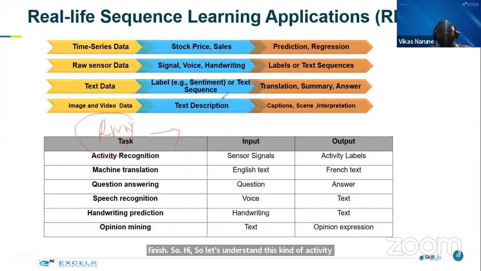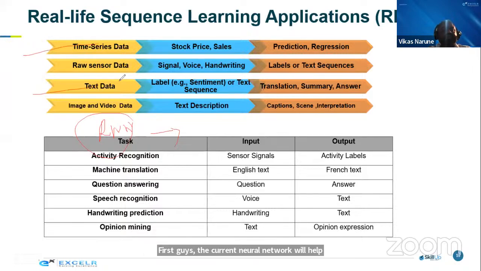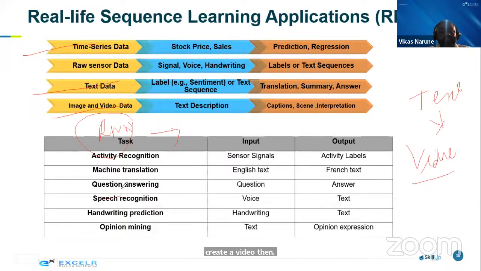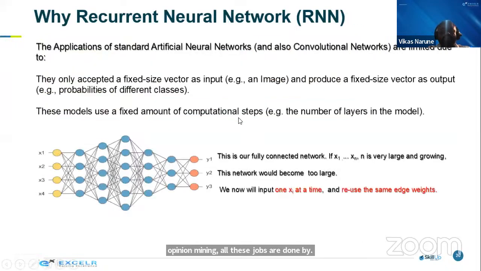What kinds of things can be done using the recurrent neural network? First, a recurrent neural network helps perform time series data analysis, text conversion, and image and audio data work. Let's imagine you give a text, and on the basis of the text it will create a video. Speech recognition, question answering, machine translation, handwriting prediction, opinion mining, all these jobs are done by recurrent neural networks. Try to understand what this recurrent neural network is, guys.